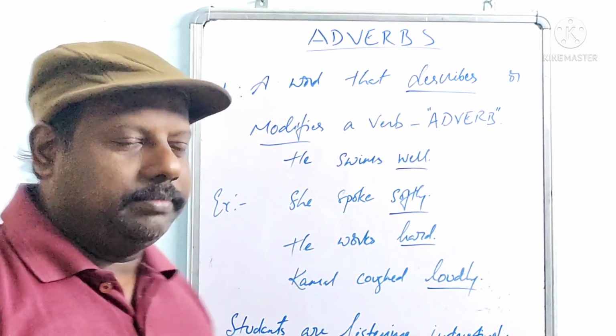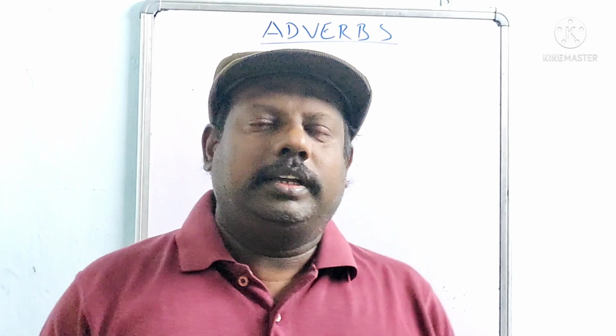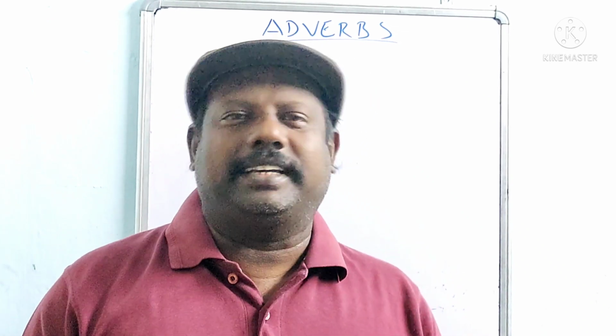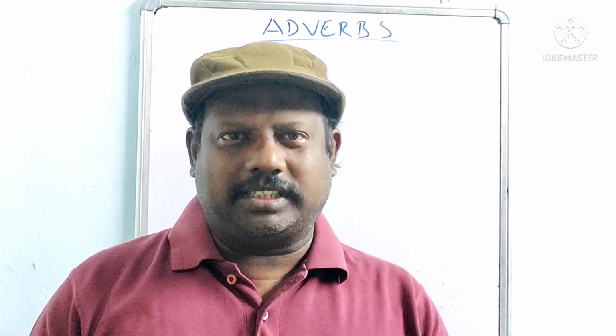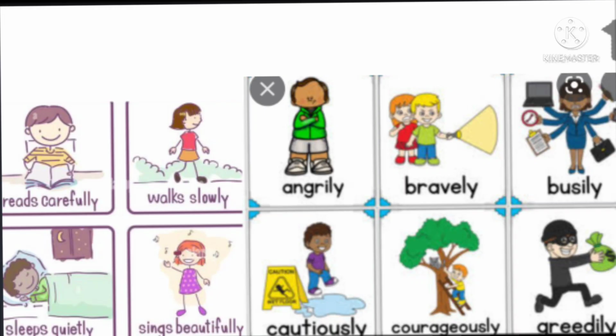These are the examples, right? Now let us see still more examples of adverbs on your screen. Carefully, slowly, angrily, bravely, busily, quietly, beautifully, cautiously, courageously, greedily.